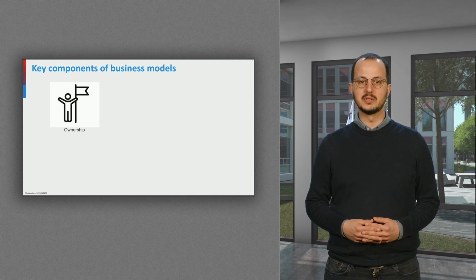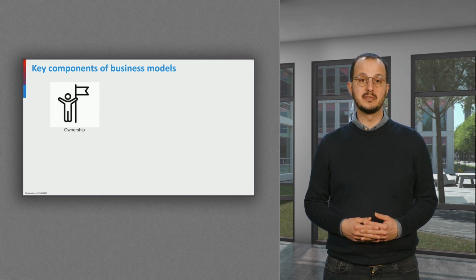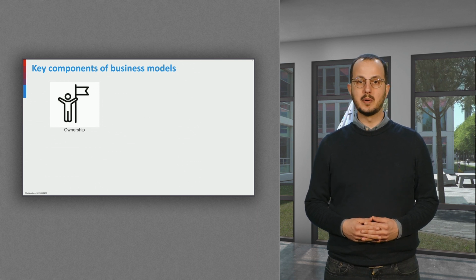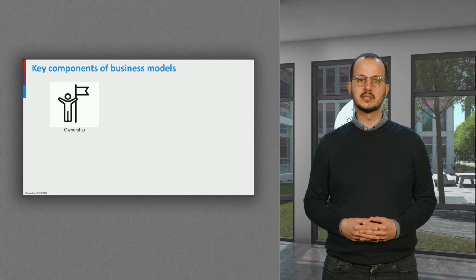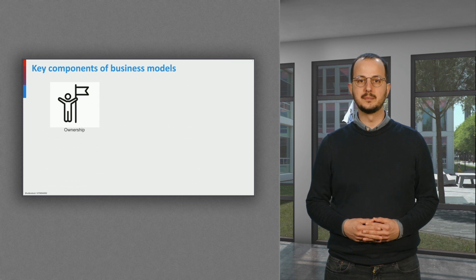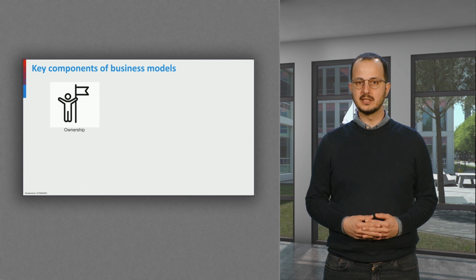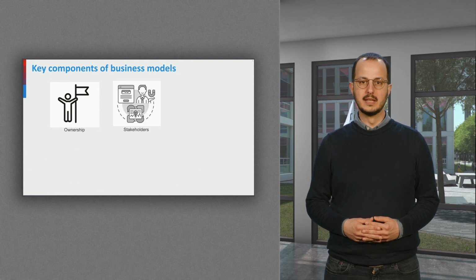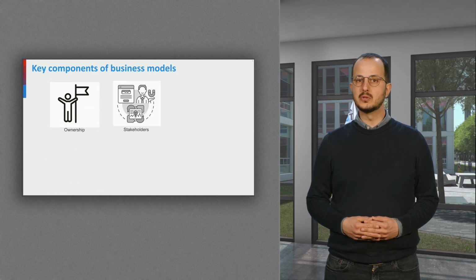For heating system projects, we identify 5 key components. The type of ownership describes if a public body, a private company, or a mix of both owns the project. The project can also be owned by a non-profit organization or a community. The owner defines the scope and objectives together with partners and stakeholders. Market stakeholders can be consumers, producers, investors, retailers, operators, and distributors.